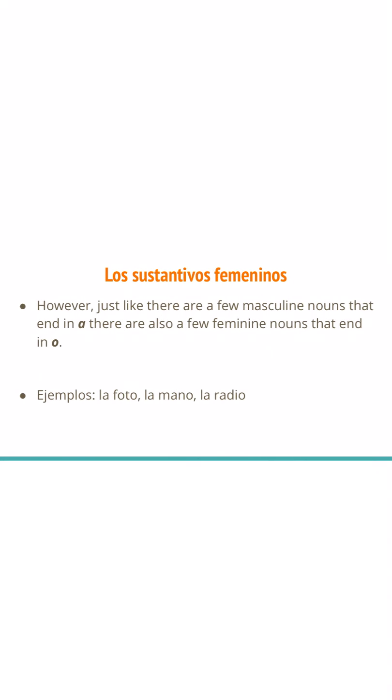So, just as we saw with our masculine nouns, our feminine nouns also have a few exceptions. Although the majority of them do end in A, there are going to be some that actually end in O. So, here we have algunos ejemplos. And we're lucky in that there's not that many, but they're important to remember all the same. The first one that we see is la foto, which means photo, good cognate. We have la mano, which is hand. And then we have la radio, which, you guessed it, is radio.